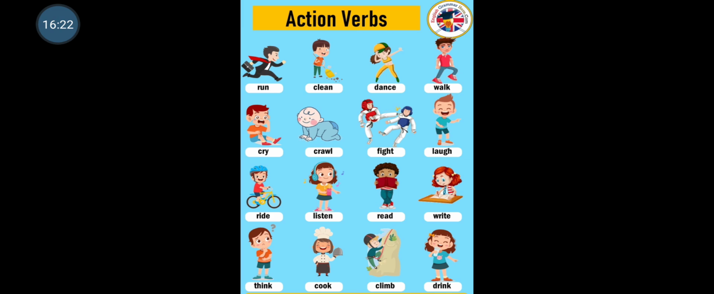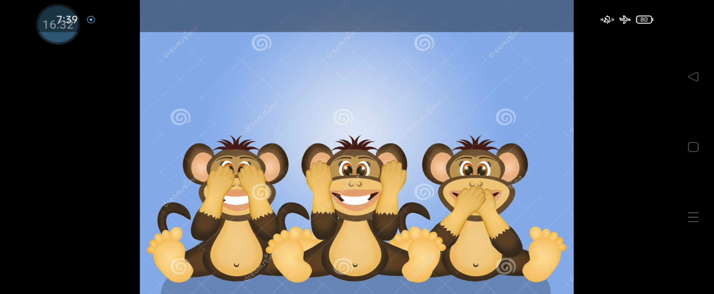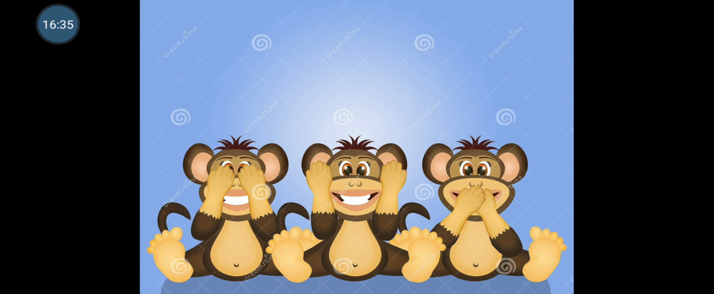Now, in day-to-day life, we perform several actions. Throughout the day, we are busy doing something or the other. But children, always remember, we must always do only the actions or the work which is good and not the one which gives out bad or wrong meaning. We must always see, hear and speak good things around us.